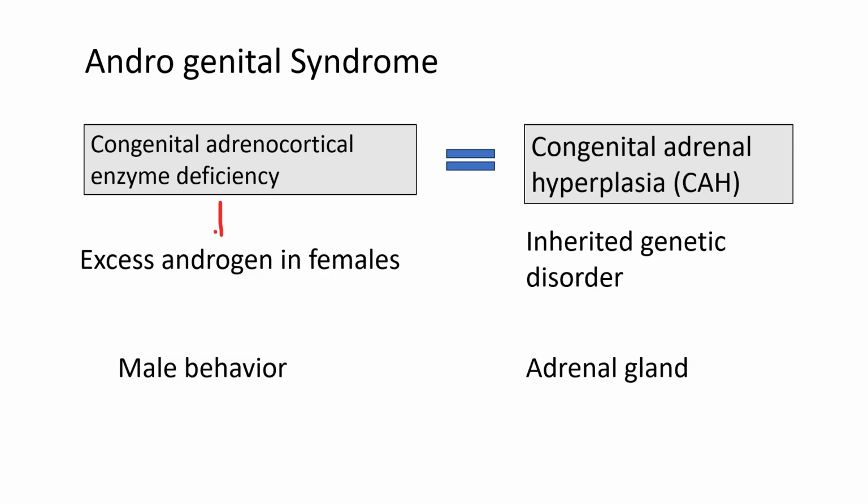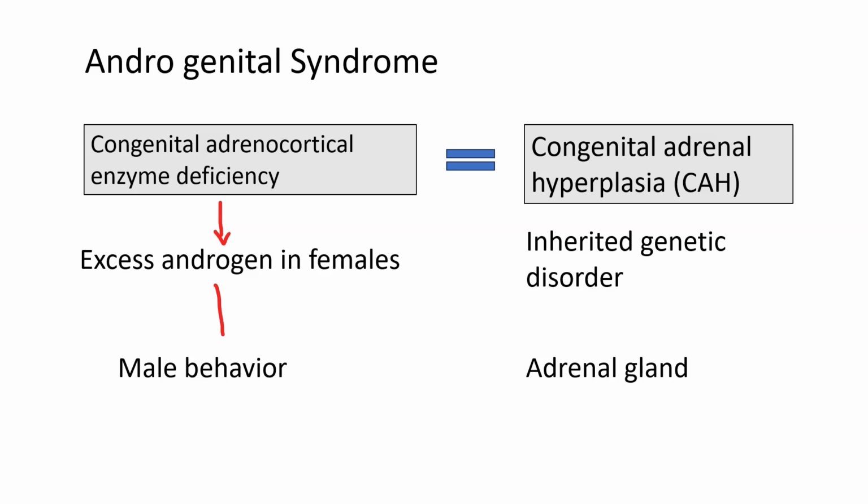This is the genetic disorder which affects the adrenal gland.